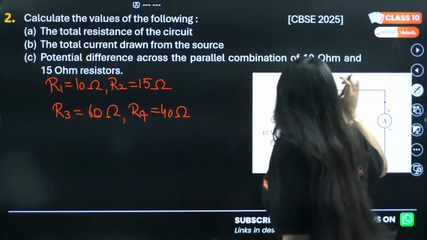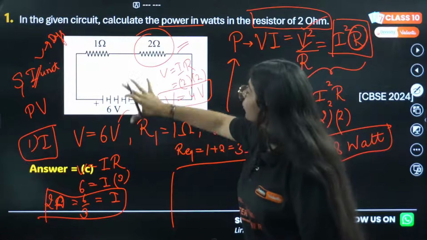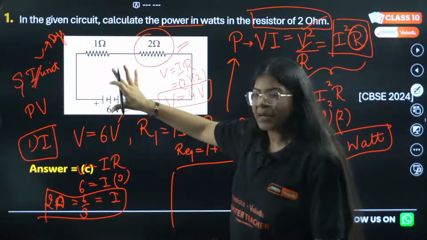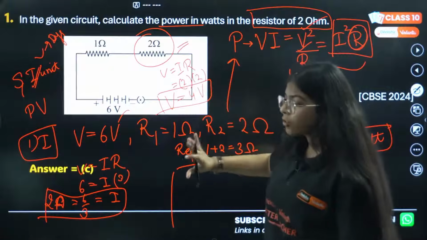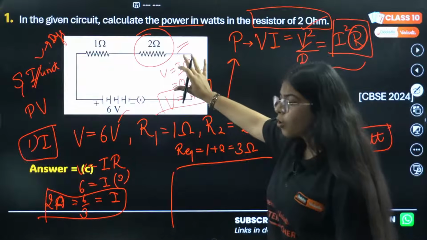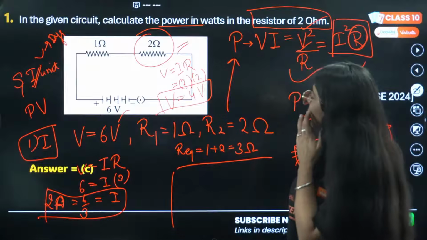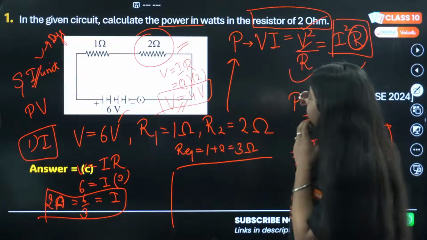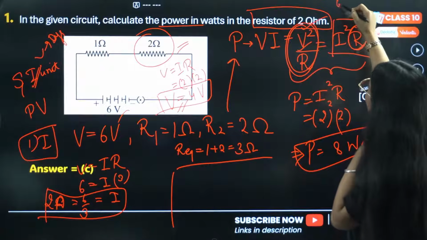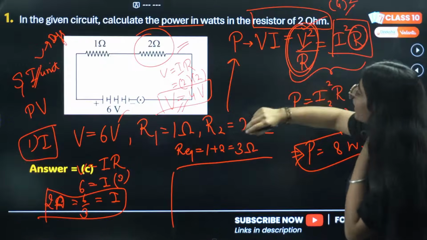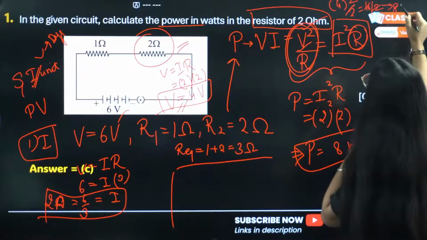See, Garvit, I solved it with V square. If you want to solve it with V square by R, you need to calculate the voltage for these 2 resistances separately. So I calculated the voltage for this 2. I is the total current in the circuit. So V equals IR when we use Ohm's law. Current is 2, resistance is also 2, so this is the total voltage in the circuit. Now if you put this V in this particular formula, V square will be 4 square divided by R which is 2, so that is 16 divided by 2, which will also come out to be 8 watt.